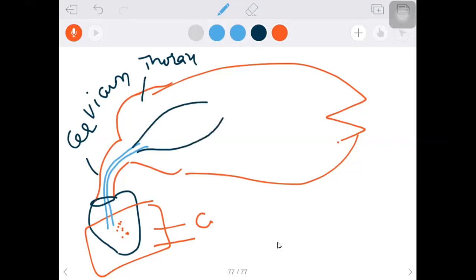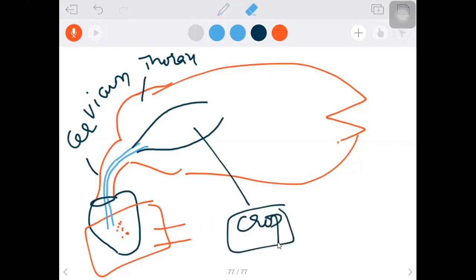What do you say? Crop. What is the function of the crop here? The crop is helpful to store the food material. As long as food materials are coming, the crop can expand. That's why we said the crop is a distensible sac. Then where does the crop open? The crop opens into the gizzard, or proventriculus, with a thick chitinous inner lining which contains teeth-like ridges.